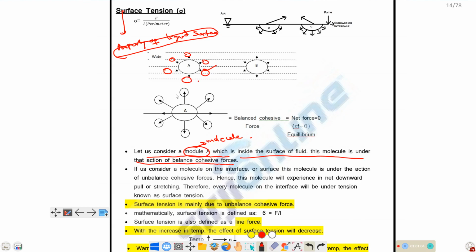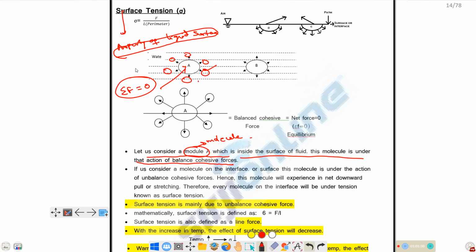Between liquid molecules you have cohesive forces. So due to symmetry, the cohesive forces that are applied by the surrounding liquid molecules will be balanced by each other. That means the net force acting on this inside molecule will be zero. That is, the net force due to cohesive forces between the molecules will be zero.